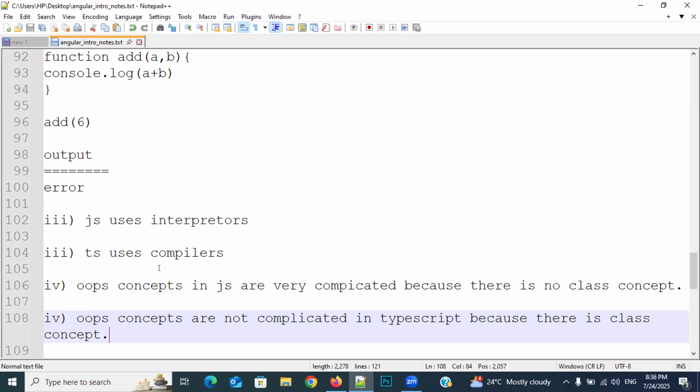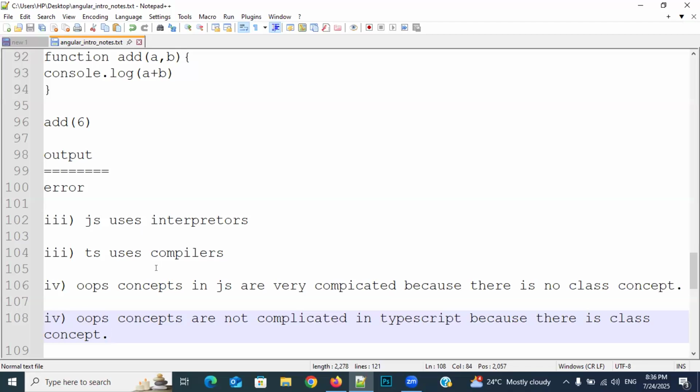Just refresh the page. Then it will go to line number 3. After solving it, it will go to line number 4. Okay, since there is a problem in line number 4, it will stop the interpretation. Again, we need to solve the error in line number 4, then only we need to refresh the page. Then it will go to line 4, 5, 6, like that. Since there is a problem in line 6, it will stop the interpretation again. That means as soon as the interpreter finds the error, it will stop the interpretation.